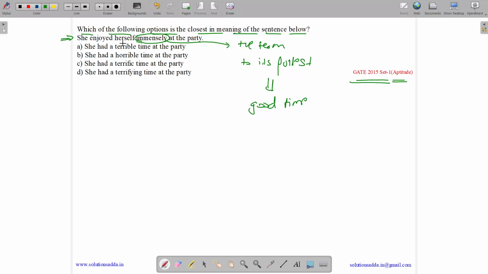Now let us see the options. So the options are these words: terrible, horrible, terrific and terrifying. So we have to tell which is the synonym for immensely, or having a good time. So terrible means a bad time, horrible means a bad time, terrifying means a frightening time or a bad time, signifying a bad time only. But this, she had a terrific time at the party, signifies that she had a good time at the party. So answer is option C.